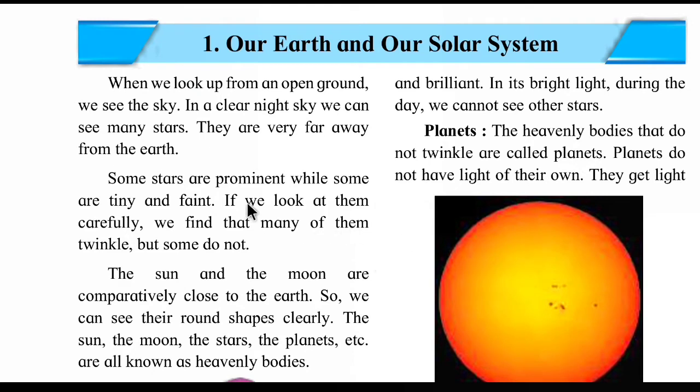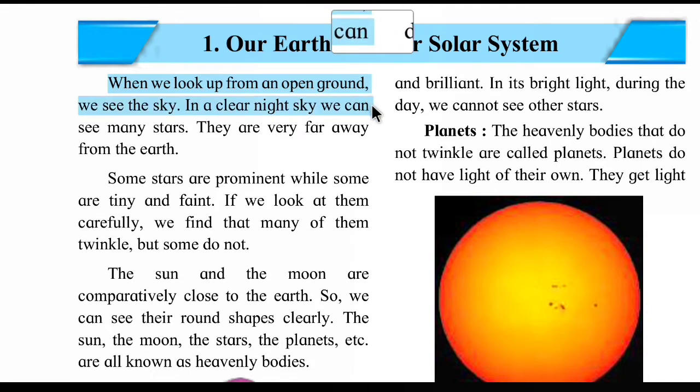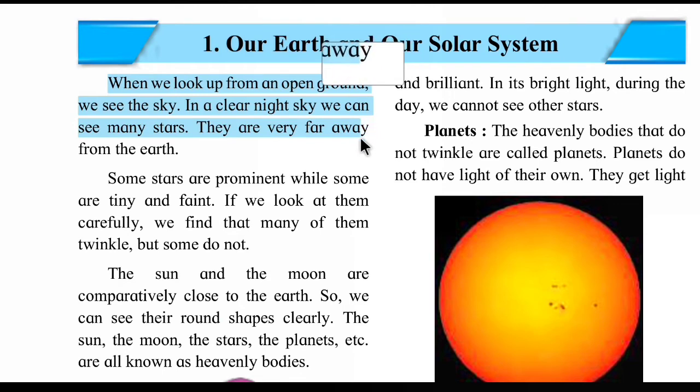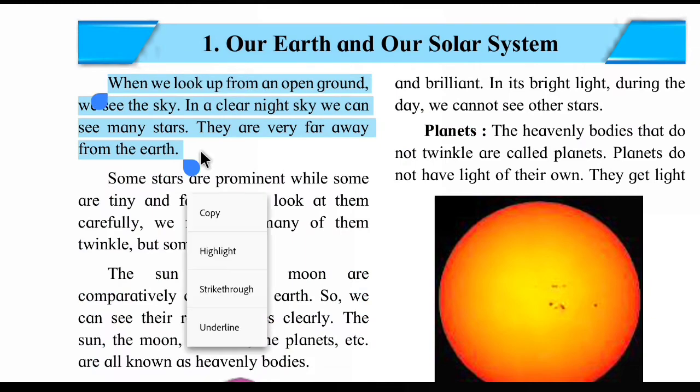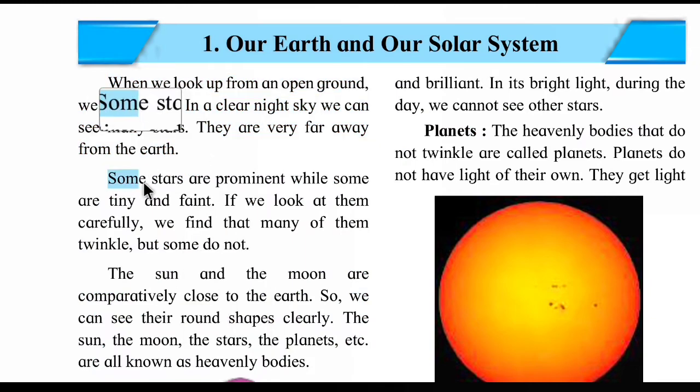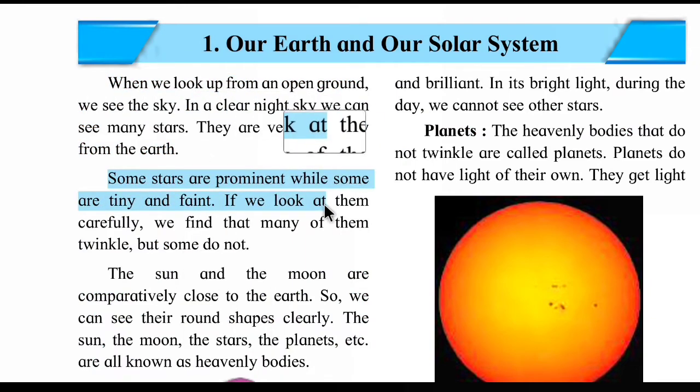Now students, let's see our lesson, that is our earth and our solar system. When we look up from an open ground, we see the sky. In a clear night sky, we can see many stars. They are very far away from the earth. Some stars are prominent while some are tiny and faint.